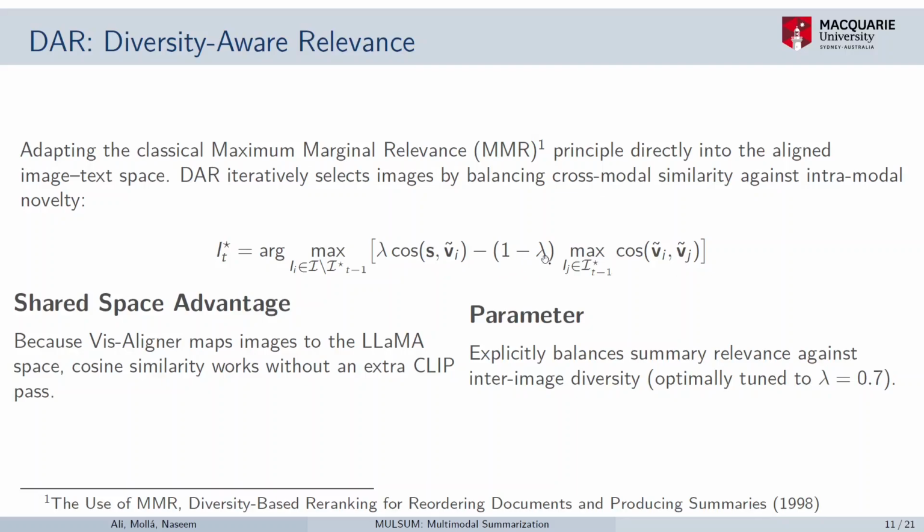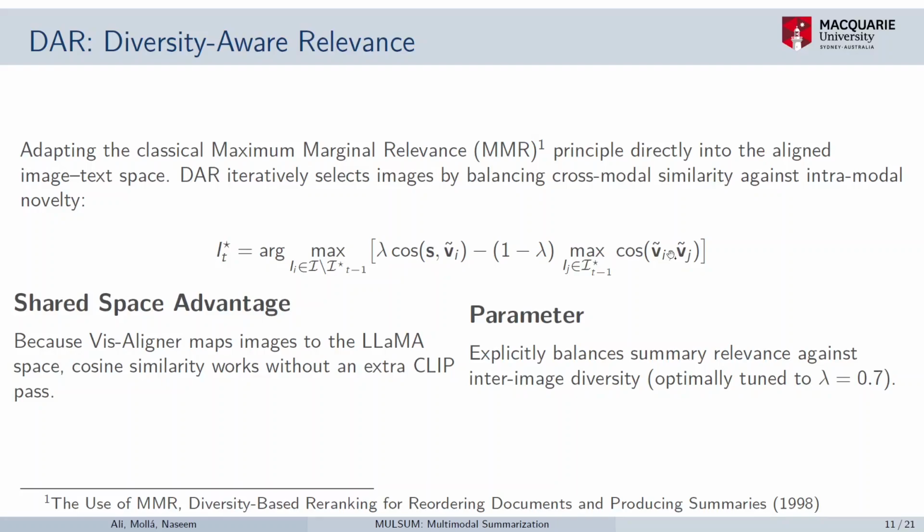Here, lambda is a tunable parameter which, based on our experiments, we set to 0.7 to balance between the alignment between each image and the summary, and the diversity within the selected image set.